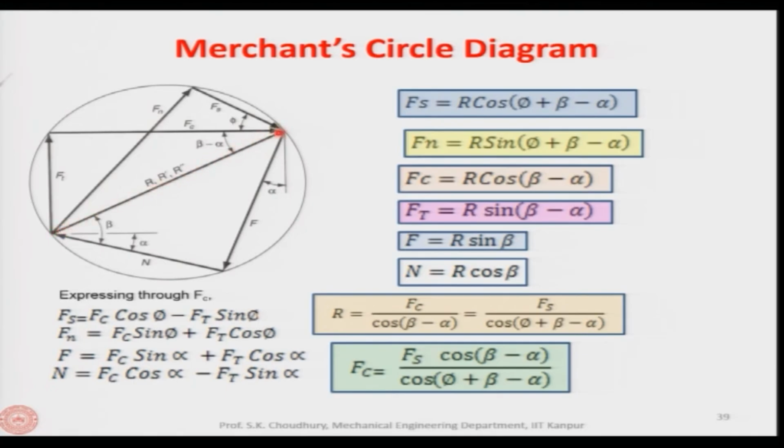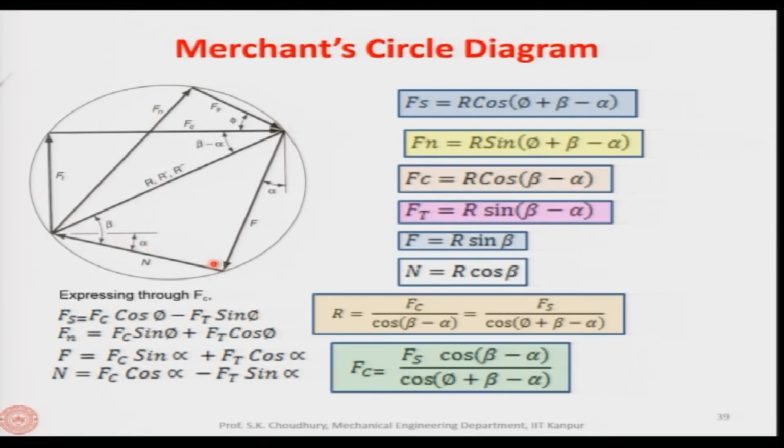Then this will be the cutting force, which is parallel to the cutting velocity vector as we said, and perpendicular to that is the thrust force Ft. Now, Fs is the shear force, and this is parallel to the shear plane. Perpendicular to Fs is the Fn. And there are 2 more forces, one is F, which is parallel to the rake face of the tool, and perpendicular to the rake face of the tool is N, which is the normal force.